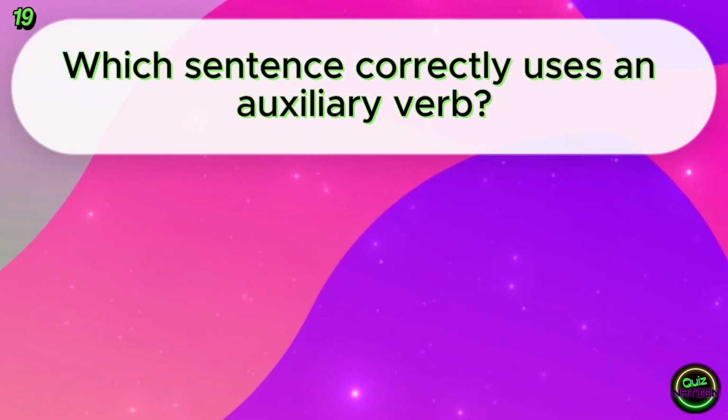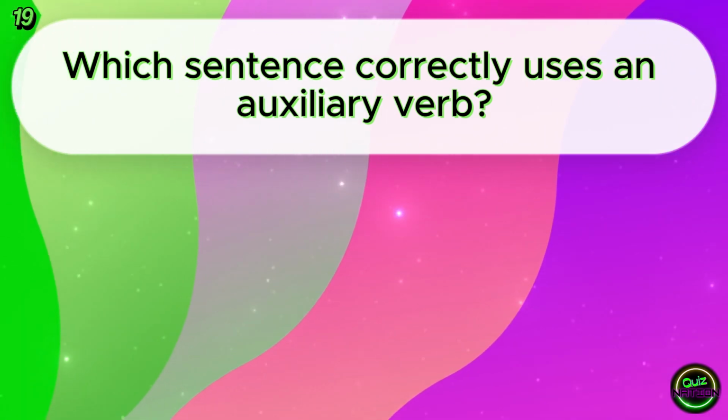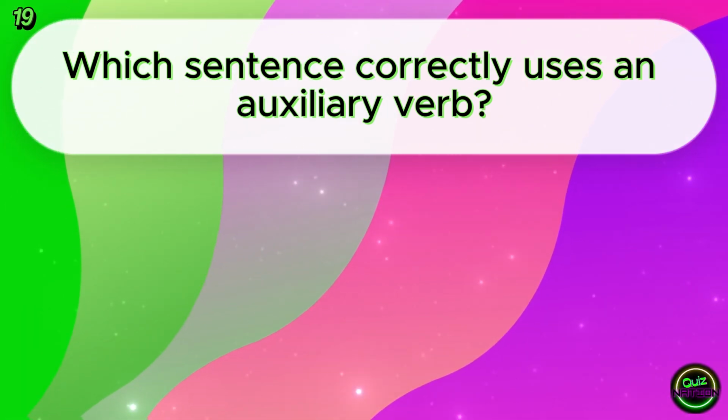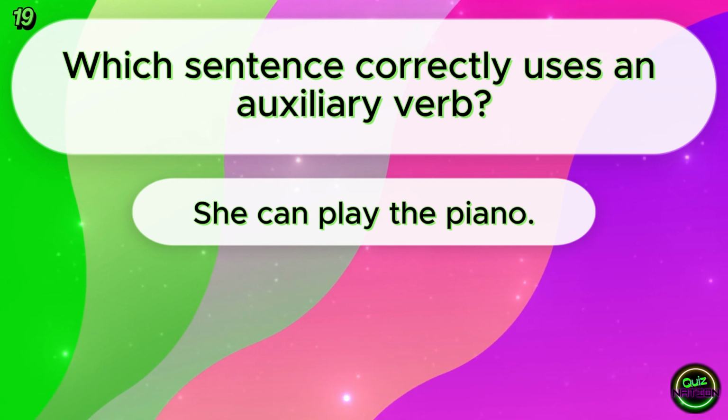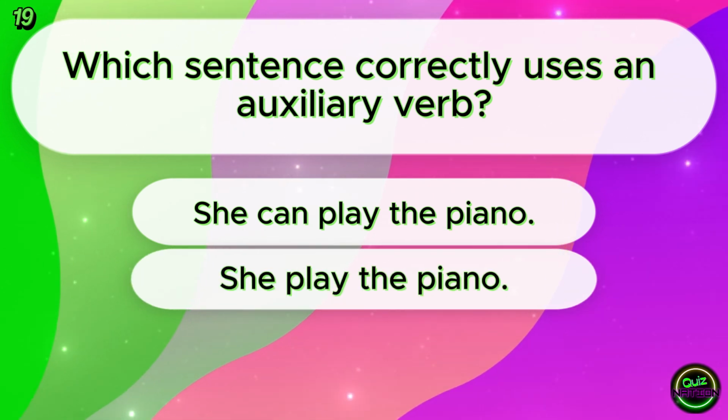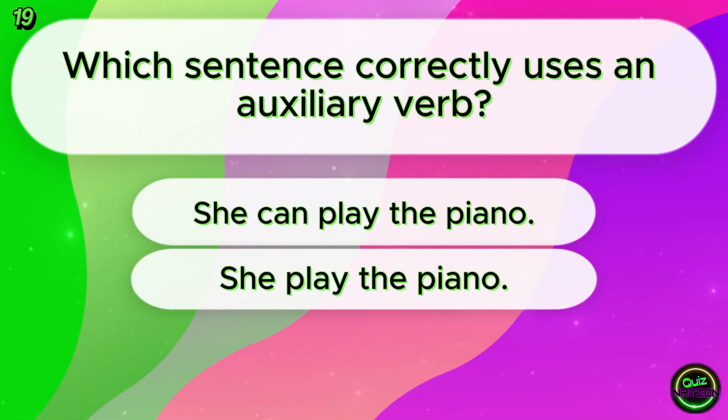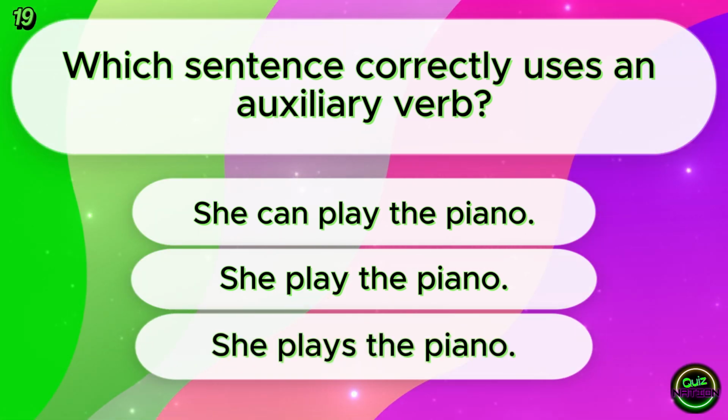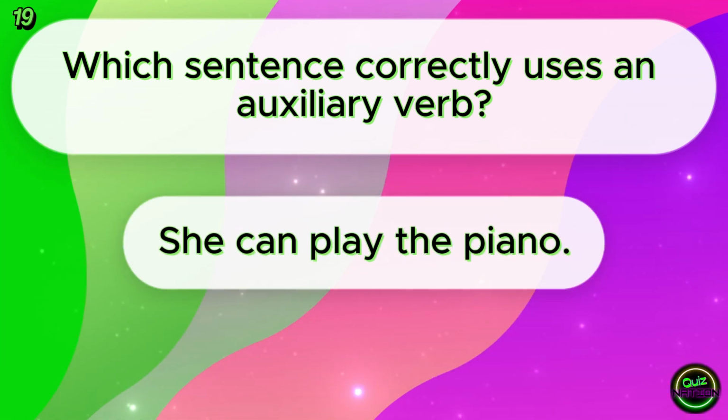Which sentence correctly uses an auxiliary verb? She can play the piano. She played the piano. She plays the piano. She can play the piano.